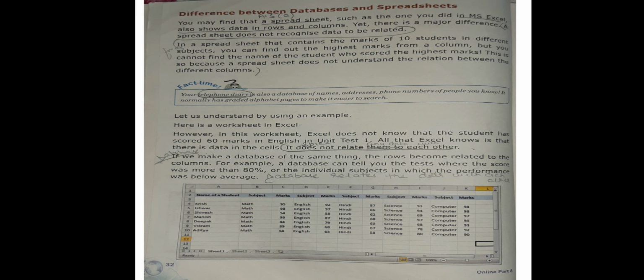Then let us understand by using an example. The example is given here. Here is a worksheet in Excel. We have the sheet in Excel.